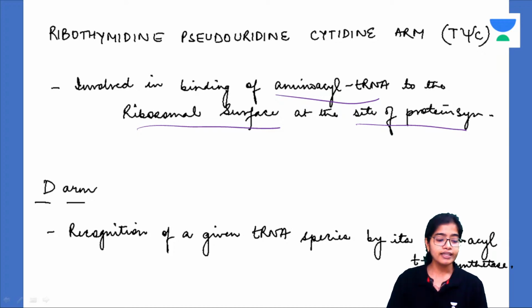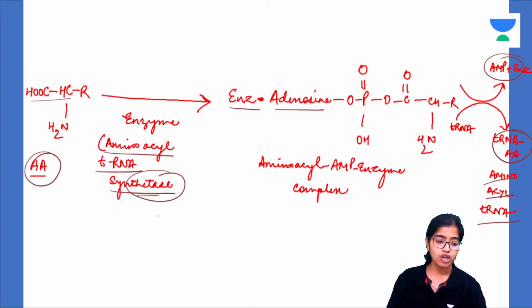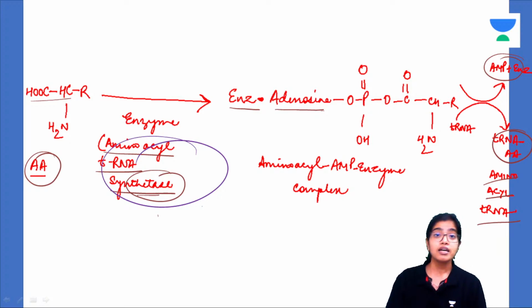Okay, what does the D arm do? The D arm is involved in recognition of a particular tRNA species by its amino acyl tRNA synthetase during charging. Didn't I tell you that each amino acyl tRNA synthetase is unique for each amino acid that is attached to the tRNA? So what is the structure that recognizes the particular amino acyl tRNA synthetase? It is the D arm of tRNA.